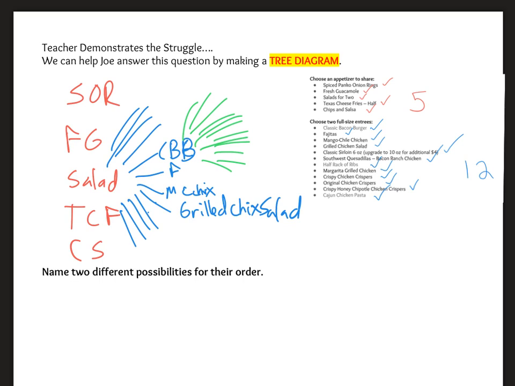And so if we're going to name possibilities, we could just say maybe Joe chooses the Texas cheese fries for him and his date, and he chooses to get the fajitas, and his date chooses to get the half rack of ribs.